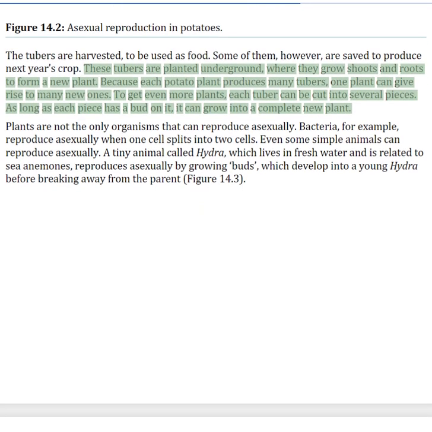These tubers are planted underground, where they grow shoots and roots to form a new plant. Because each potato plant produces many tubers, one plant can give rise to many new ones. To get even more plants, each tuber can be cut into several pieces. As long as each piece has a bud on it, it can grow into a complete new plant.